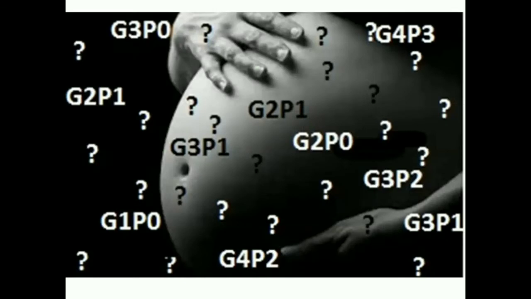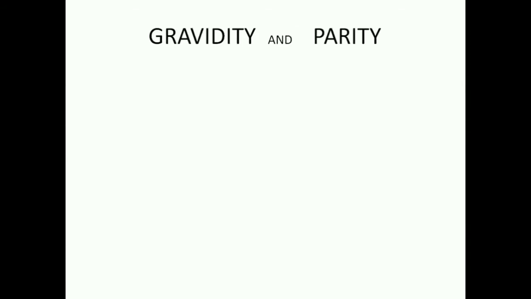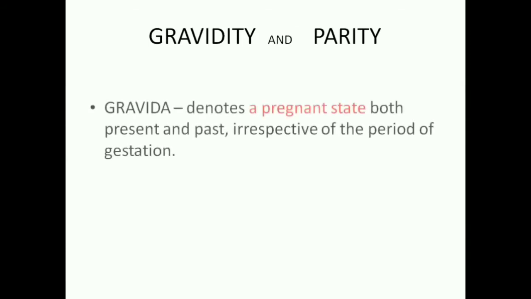Now let's see two terms that help us assess the obstetric history of the patient: gravidity and parity. Gravida denotes a pregnant state, both present and past, irrespective of the period of gestation. That is, we count the number of times the woman has been pregnant. If she is currently pregnant, we count that also.